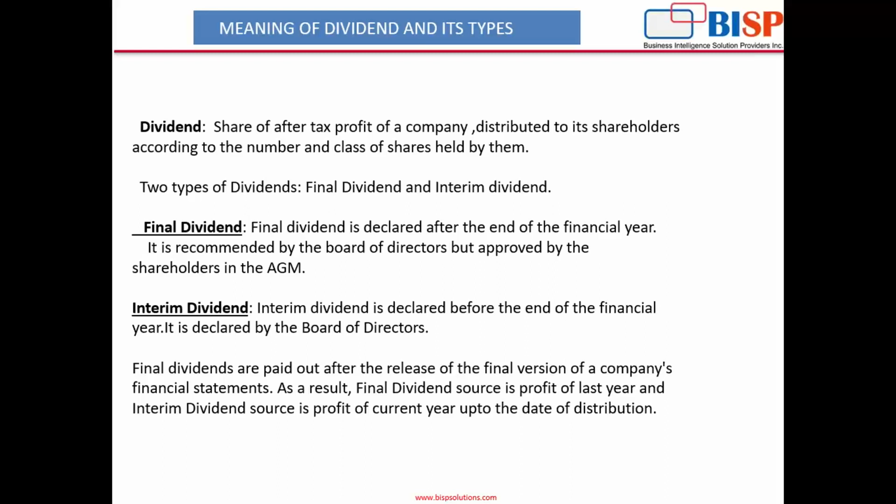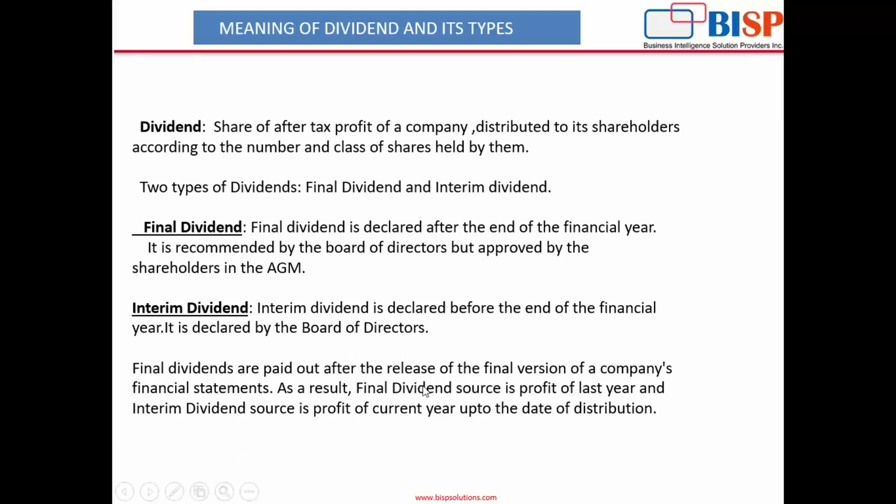It means the profit which we have earned in this year, out of those profits the dividend will be declared in the next year. Now we'll see what is interim dividend. Interim dividend is declared before the end of the financial year. It is declared by the board of directors. That means it is paid before the finalization of accounts of the year, in the middle of the year. As a result, final dividend's source is the profit of last year, and interim dividend's source is the profit of the current year up to the date of distribution.